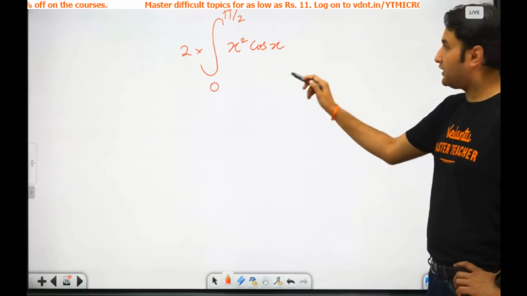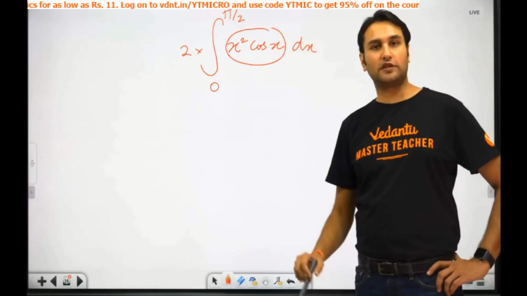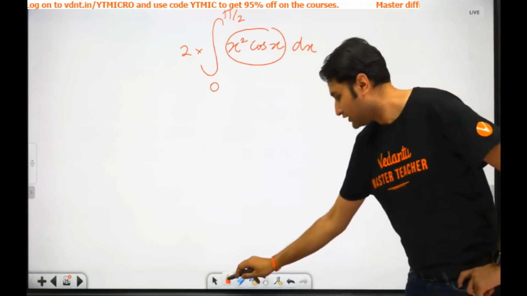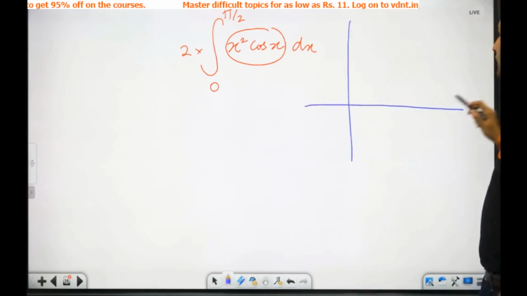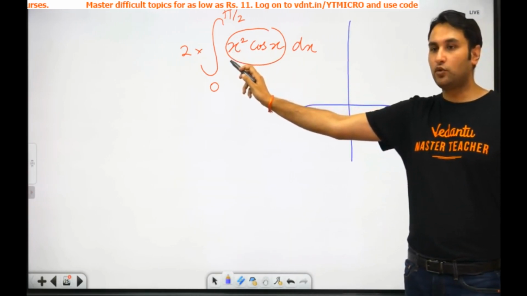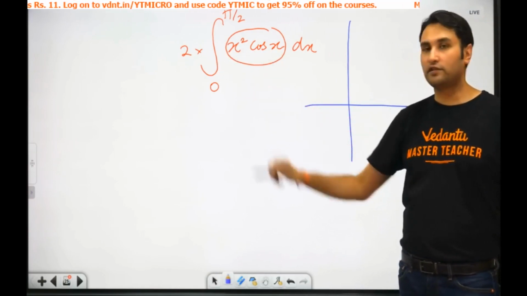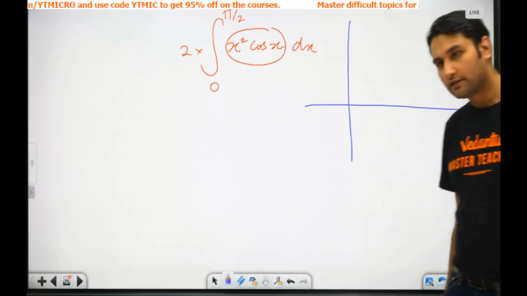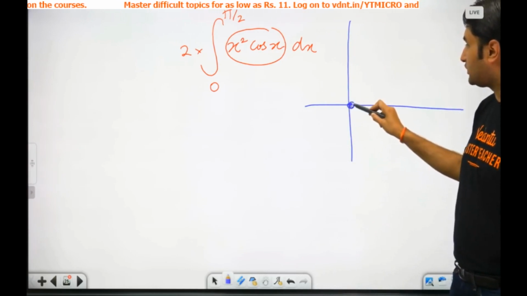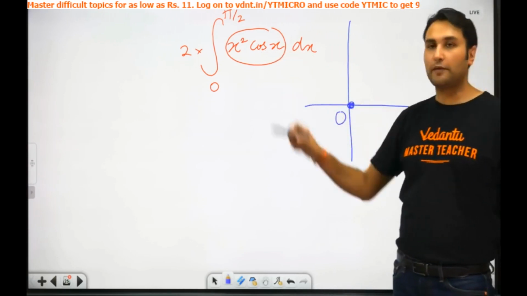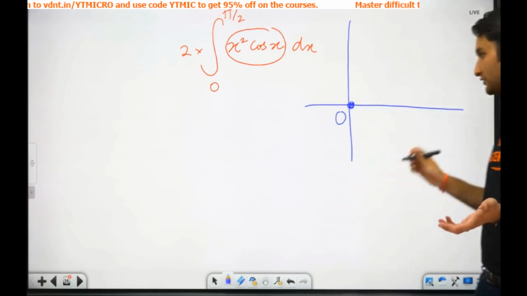What I'm saying is, let's do one thing. Let me try to visualize its graph between 0 and pi by 2. Let's make the graph between 0 and pi by 2. What will be its value at 0? I am making the graph of x square cos x between 0 and pi by 2. What is its value at 0? Yeah, 0. So 0 at 0. What is its value at pi by 2? What is cos pi by 2? 0. Again 0.